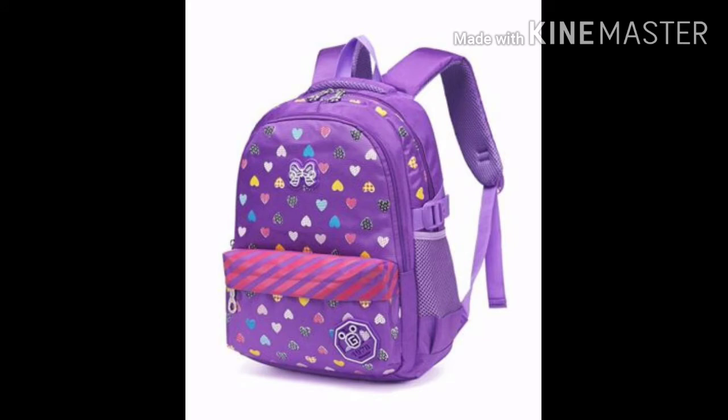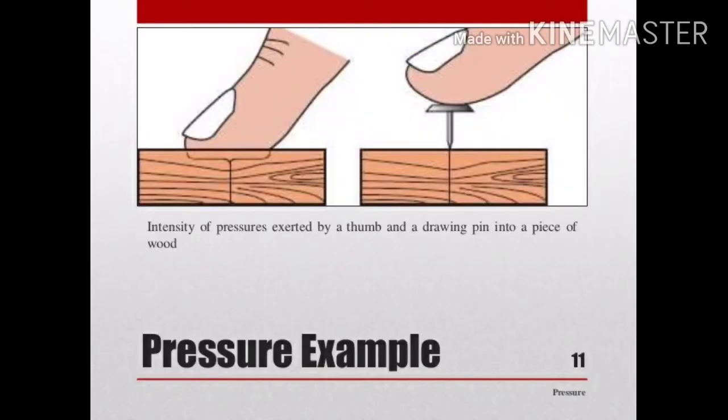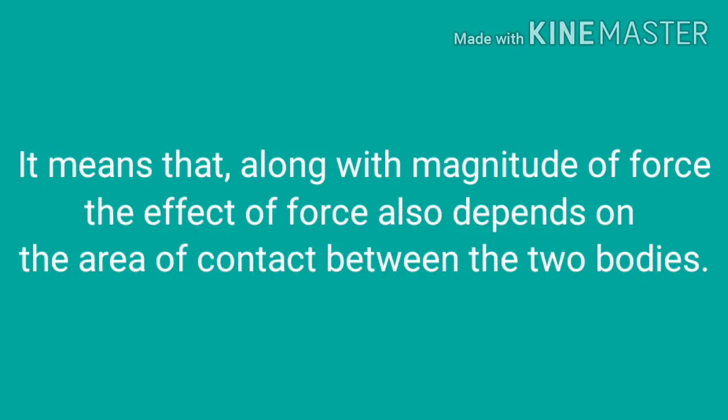It is difficult to hold a school bag having thin straps as compared to a bag with broader straps. Similarly, if we push our thumb on a piece of wood, the thumb does not go into the wood. But if we push a drawing pin into the wood with the same force using our thumb, the drawing pin goes into the wood. It means that along with the magnitude of force, the effect of force also depends on the area of contact between the two bodies.